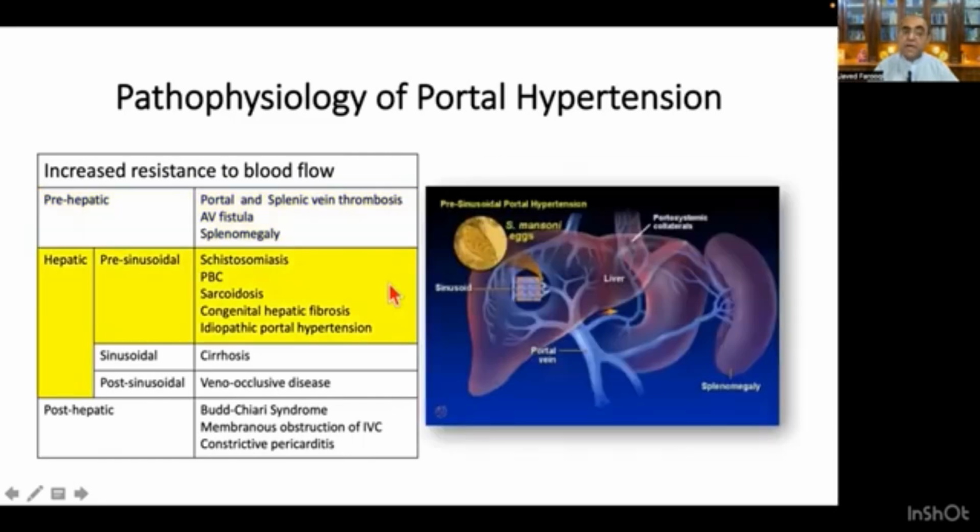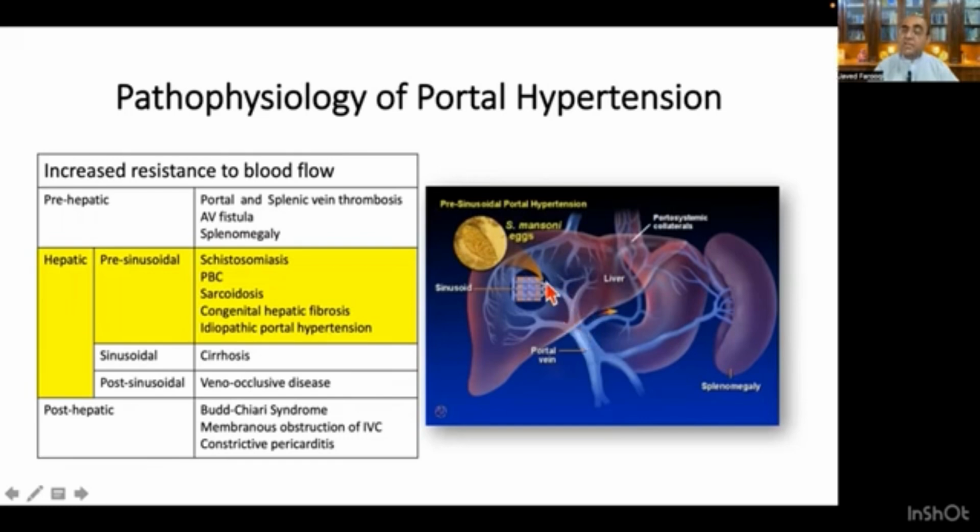Coming to the hepatic component, the causes in the liver can be pre-sinusoidal, sinusoidal, and post-sinusoidal. The pre-sinusoidal, this is a sinusoid. So the pre-sinusoidal causes are schistosomiasis, primary biliary cirrhosis, sarcoidosis, congenital hepatic fibrosis, and idiopathic portal hypertension.